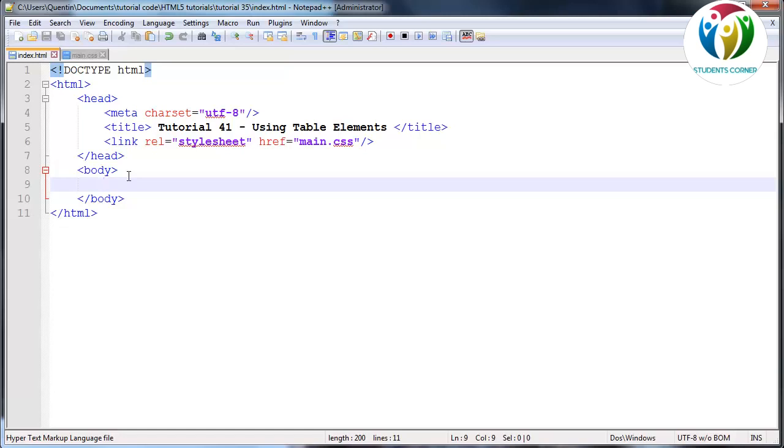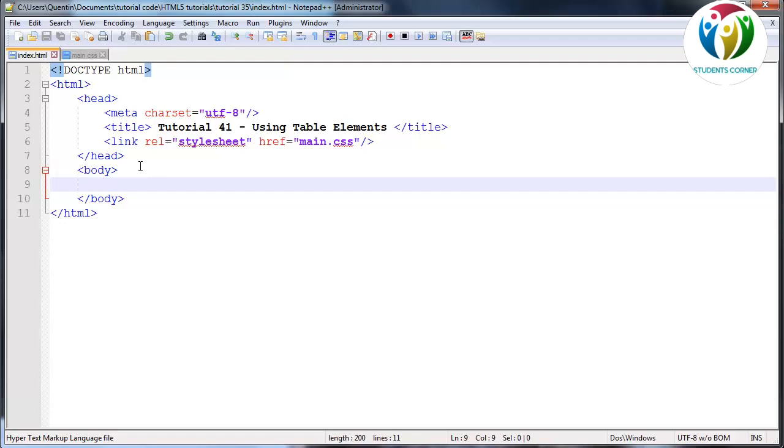But I do have tutorials on how to create a web page layout the proper way using div tags and the section tags and all those new tags along with CSS, and you can create a web page that looks just as good, if not better. And that is the proper way to do things. So let's get started talking about tables now, and let's actually add a table to our web page.